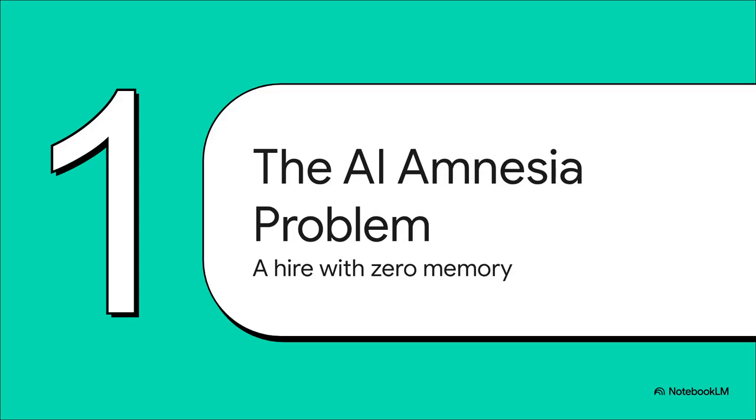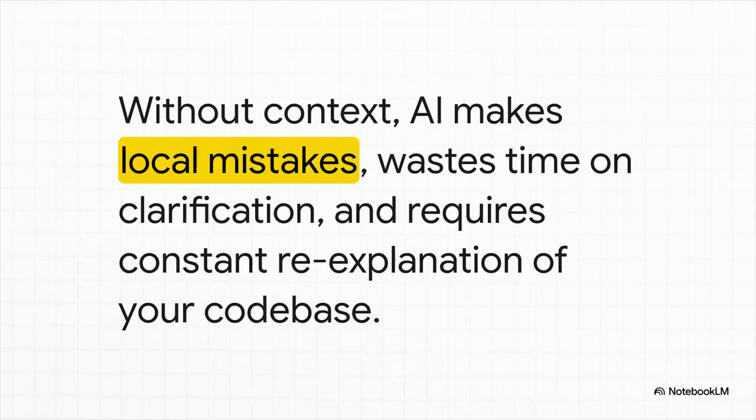The best way to think about this is like you just hired a brilliant new developer. This person has incredible raw talent, they know every programming language under the sun, but they have absolutely zero memory of your specific project. Every single conversation, you're starting from square one. And this AI amnesia, as we're calling it, leads to some really painful stuff.